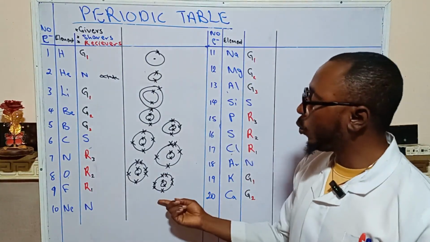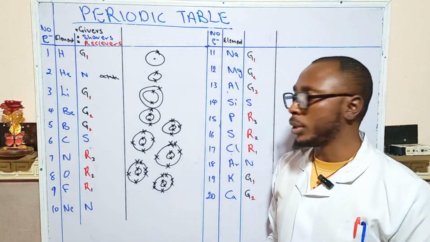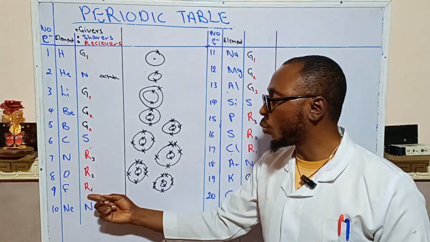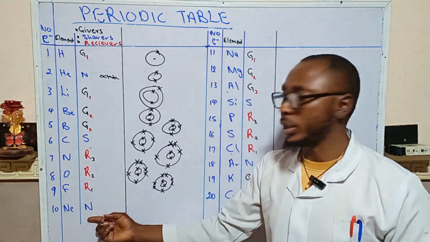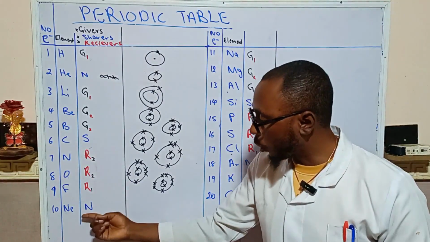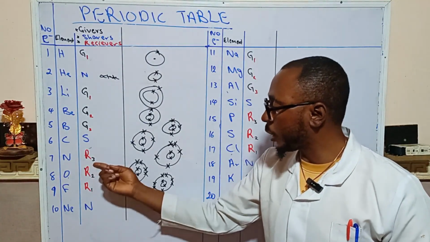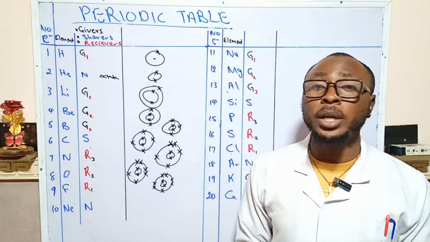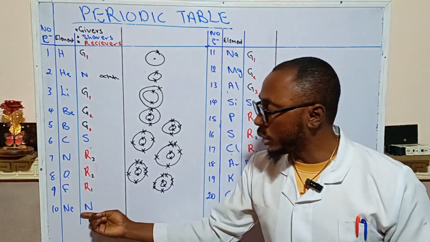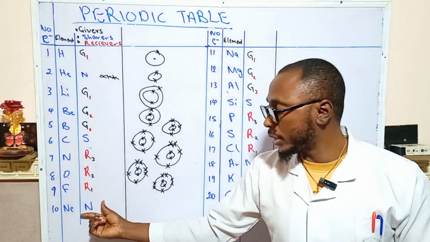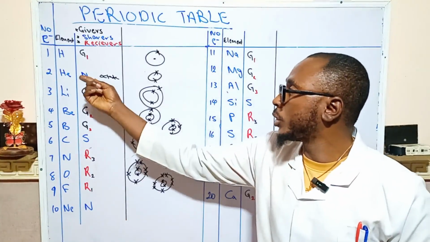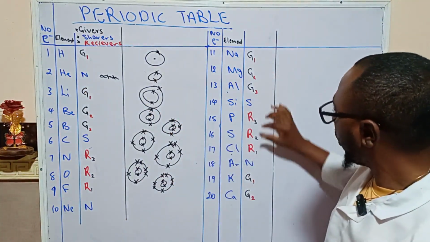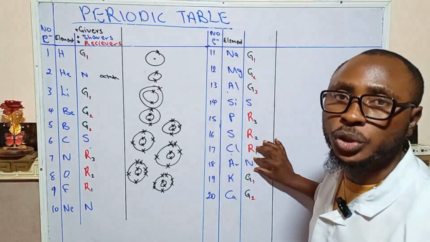Fluorine will require only 1 to fill up its outermost shell, and so we say it receives 1 to become an octet. This one will receive 2 to become an octet. This one will receive 3 to become an octet. Their target, the essence of receiving, is to reach a more stable form. And this is a more stable form. This is a more stable form. This is also another more stable form, which is argon.